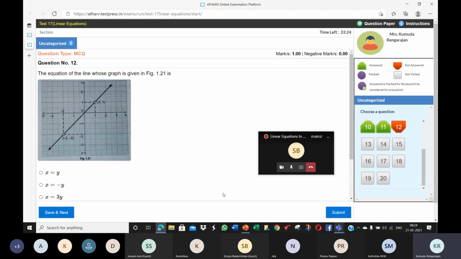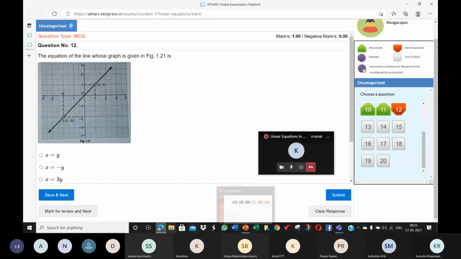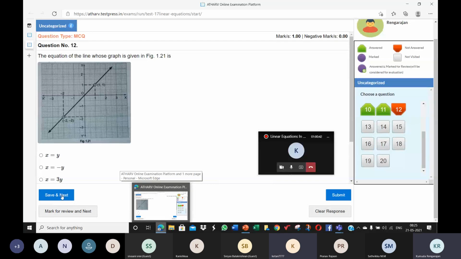Okay, 4 options. No, ma'am, scroll down, ma'am. No, this cannot hide it. Did I forget to? I don't think I can move any of these tabs.